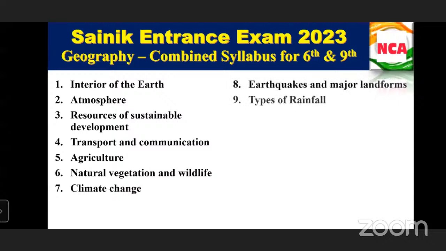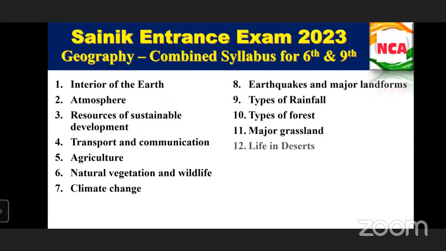These are the topics which we need to understand more: interior of the earth, atmosphere, resources of sustainable development, transport and communication, agriculture, natural vegetation and wildlife, climate change, earthquakes and major landforms, types of rainfall, types of forest, major grasslands, life in deserts and industries. These topics need more conceptual understanding.